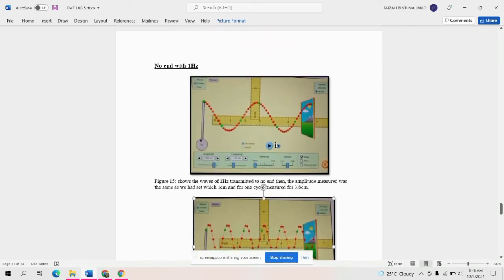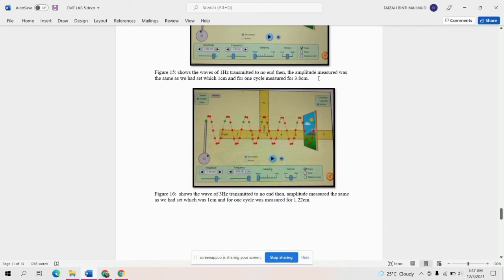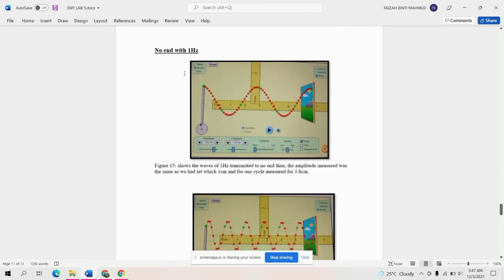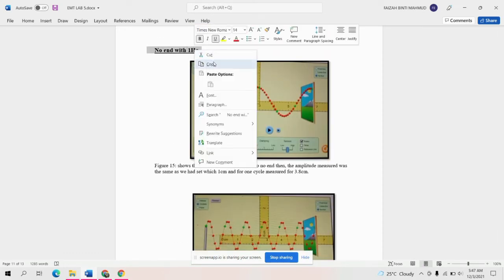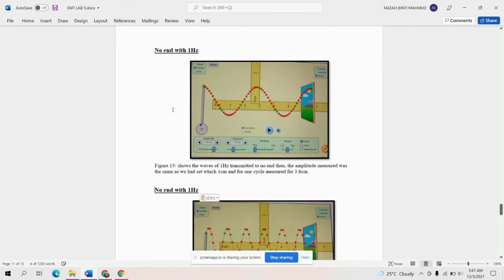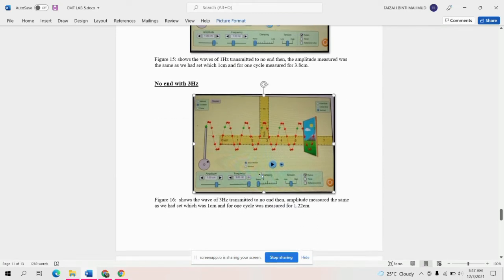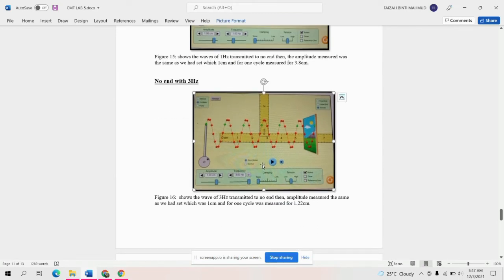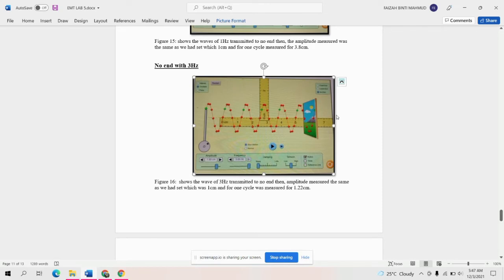After we change the frequency from 1 Hz to 3 Hz, we get the amplitude still the same, 1 centimeter, and for 1 cycle it was measured at 1.22 centimeter long.